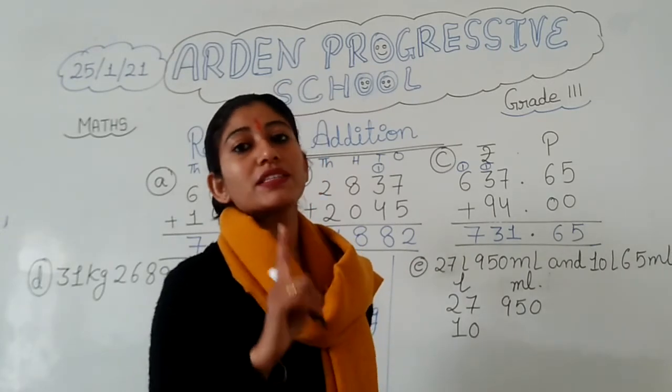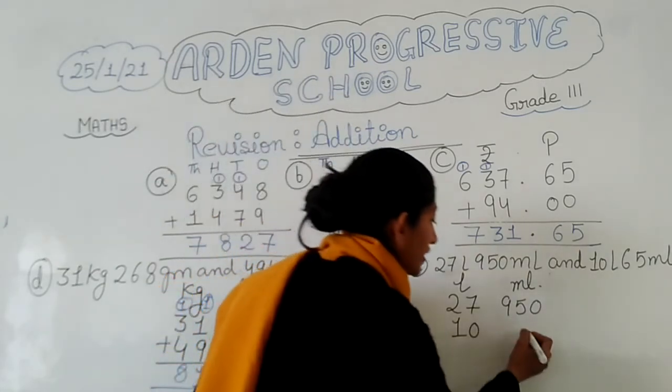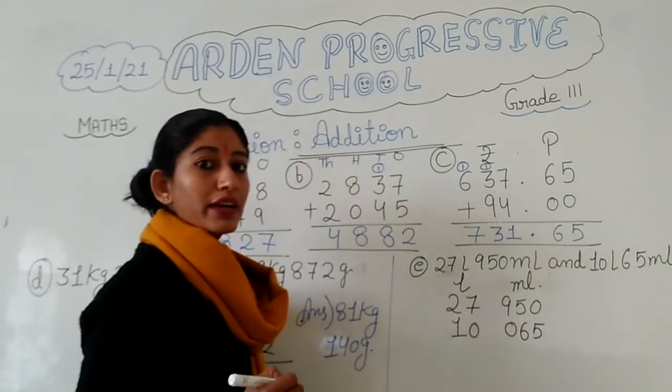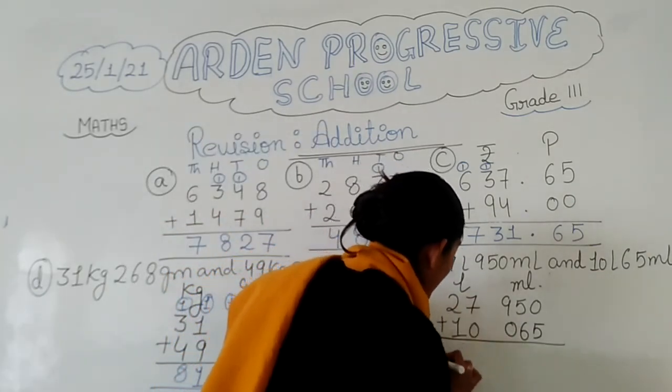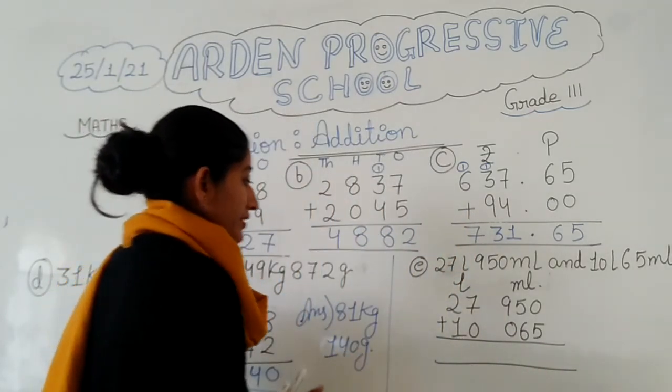65 में hundreds place का कोई number नहीं है. So what will we put? We will put 65 here, and in place of hundreds we will put 0. After that what we have to do? After that we have to do addition. So let's add this.